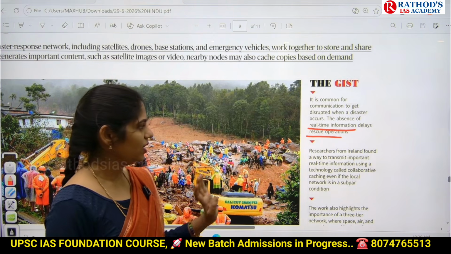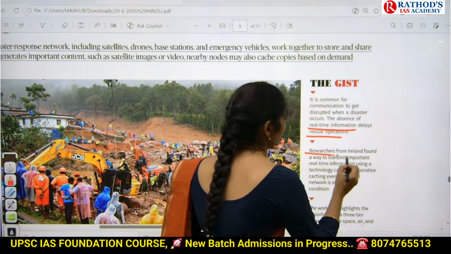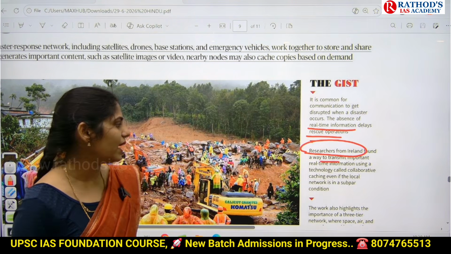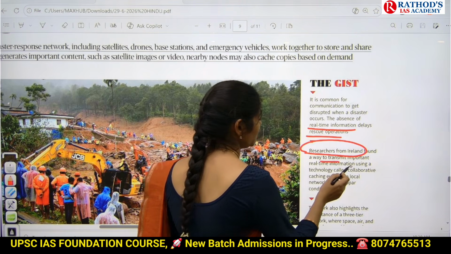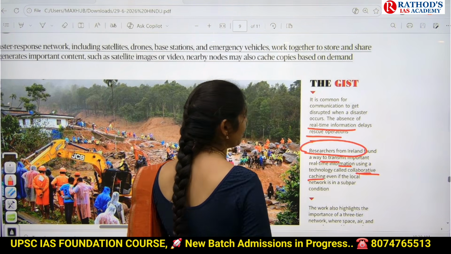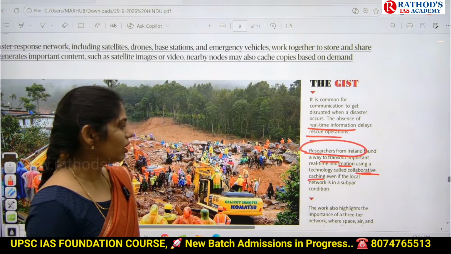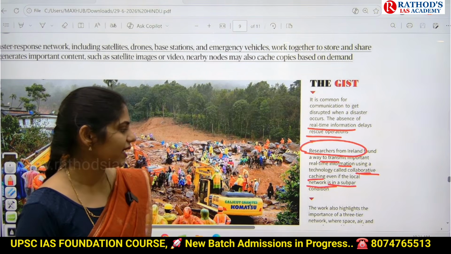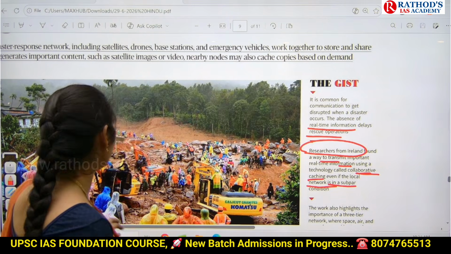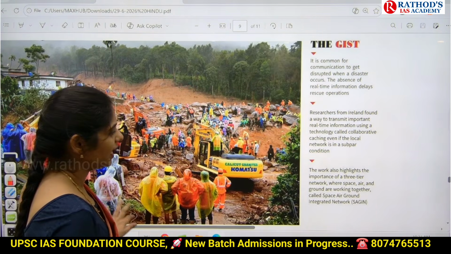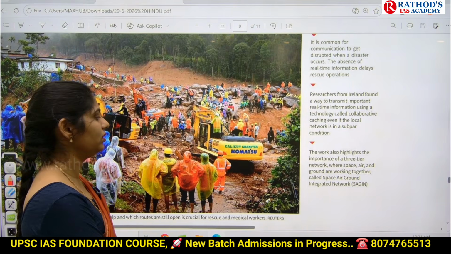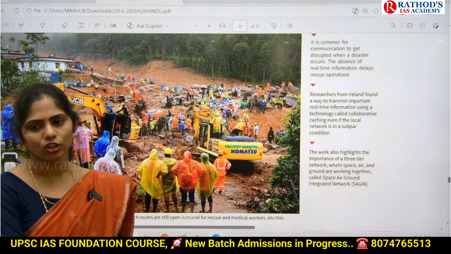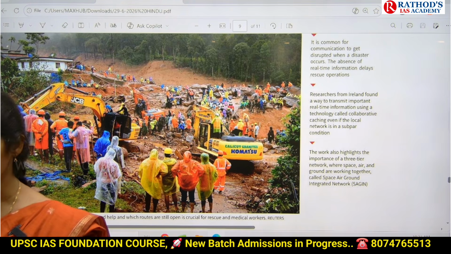No, right? So here, researchers from Ireland found a way to transmit important real-time information using a technology called collaborative caching. Even if the local network is disrupted, they can use AI and they can give information. And in this caching, they are using network, space, air, ground, everything. It is also called a space, air, ground integrated network. So through this, they are trying to share information with the people.